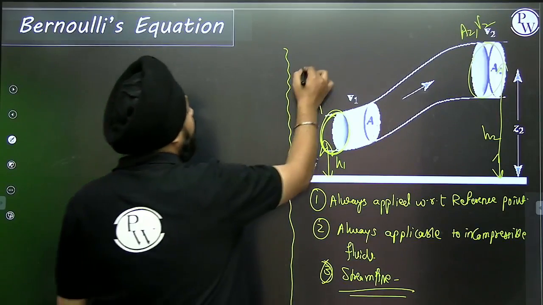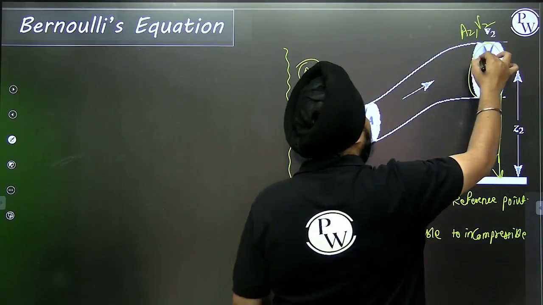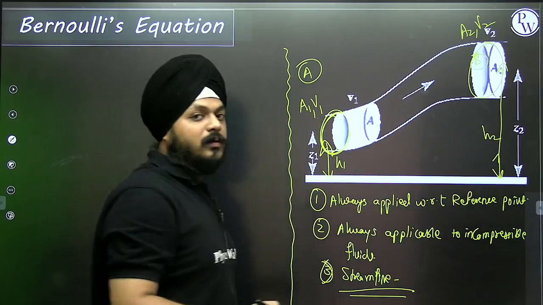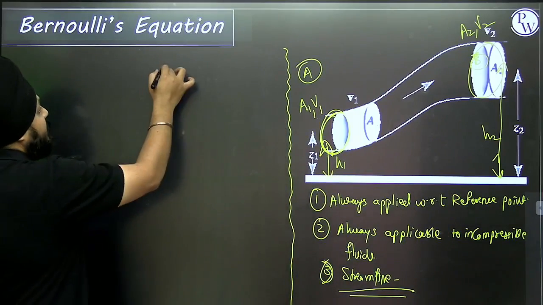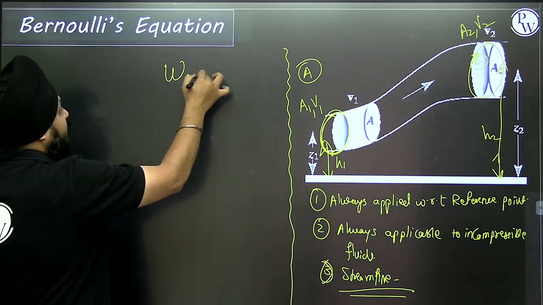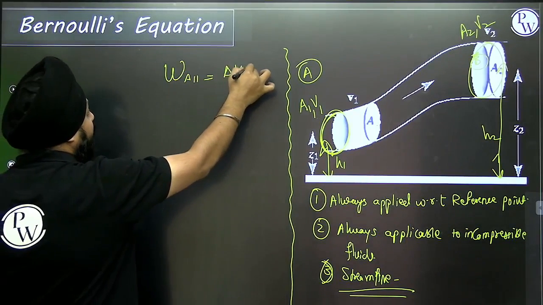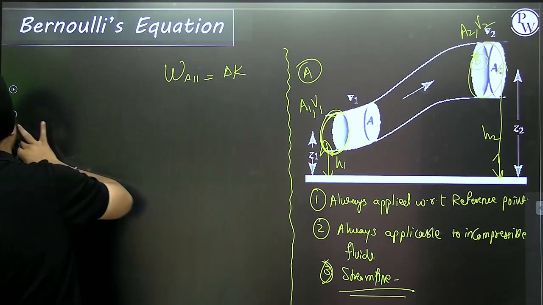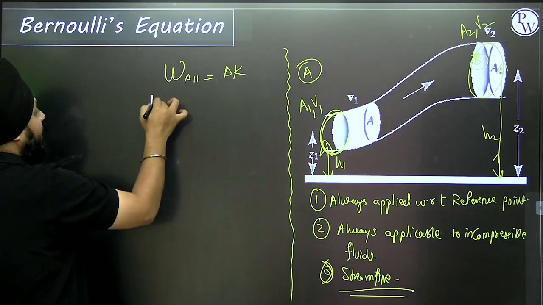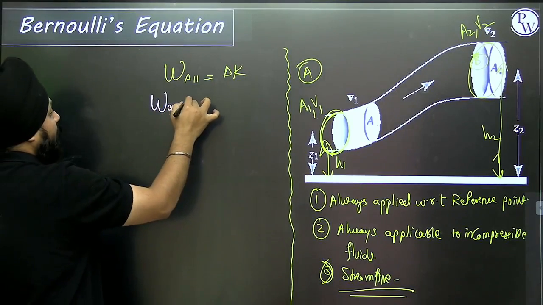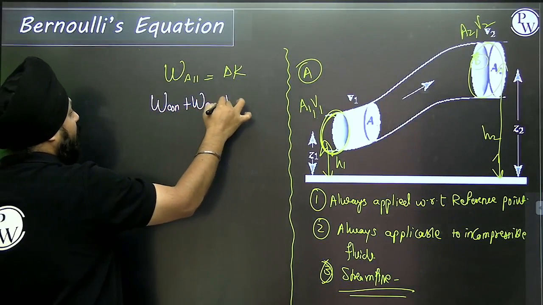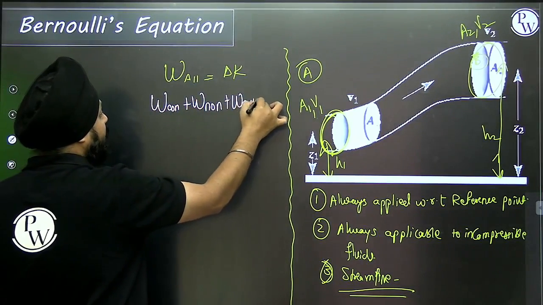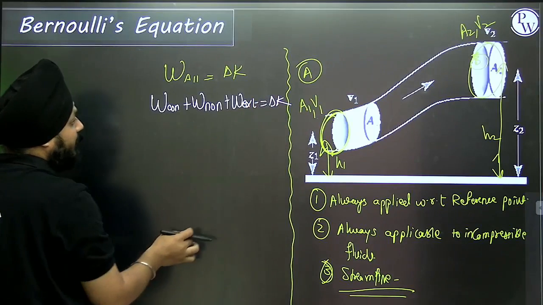So can I say that between points A and B, I can apply the conservation of energy? What does it state? Work done by all forces is equivalent to the change in kinetic energy. Work done by conservative, work done by non-conservative, work done by external forces, all will change the kinetic energy.